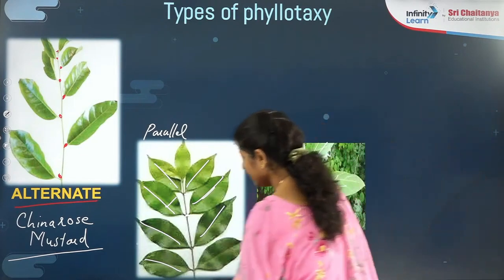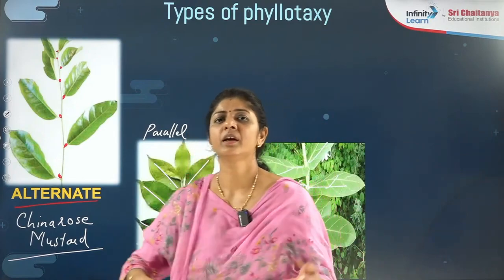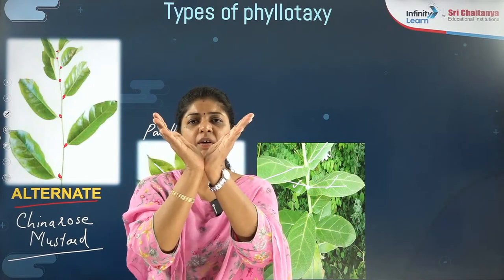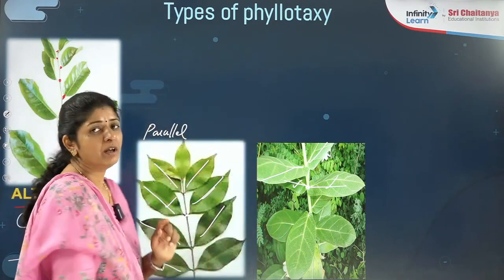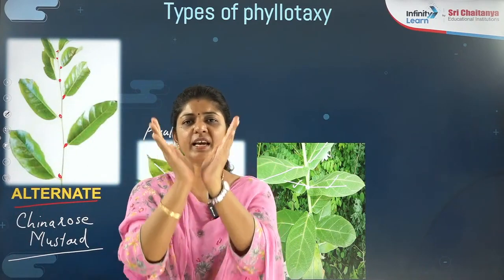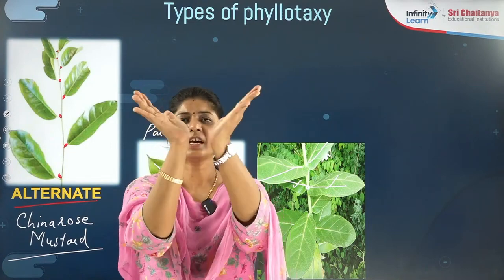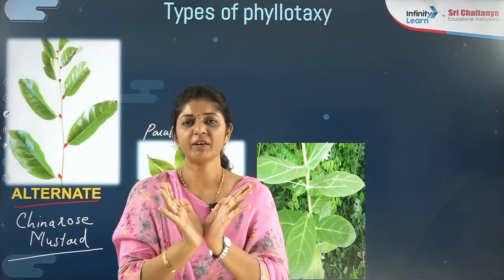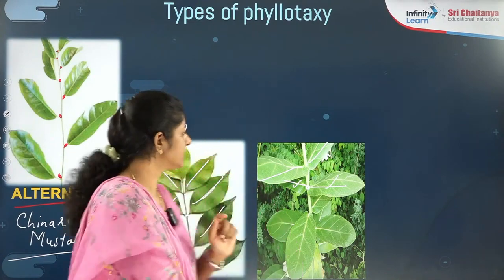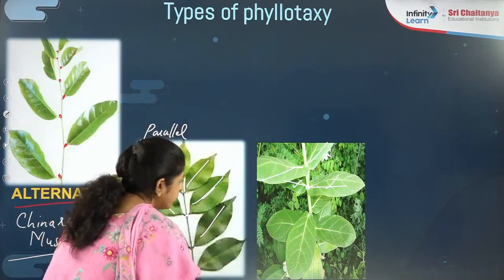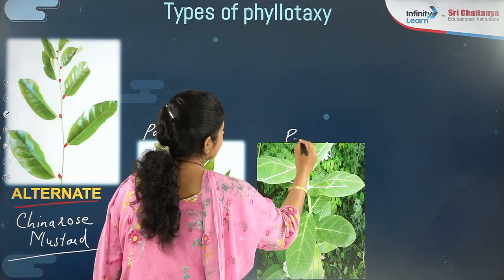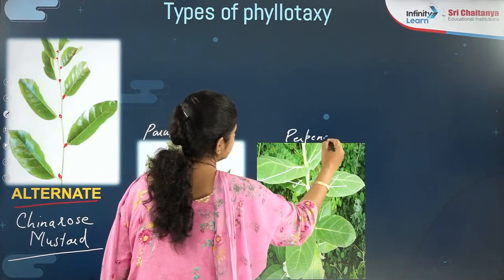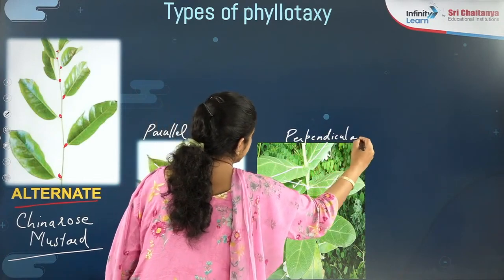For example, if I am showing you one pair like that, and the next is also like that, that is a parallel arrangement. But if one is like this, and the second becomes like this, then can I say one pair is perpendicular to the next? This is the case. So what type of arrangement is this? Perpendicular arrangement.